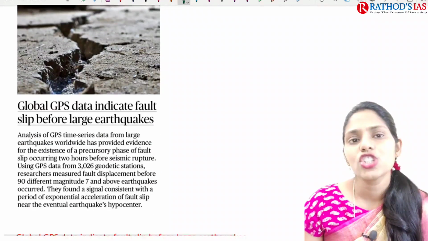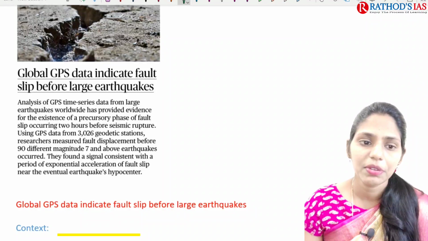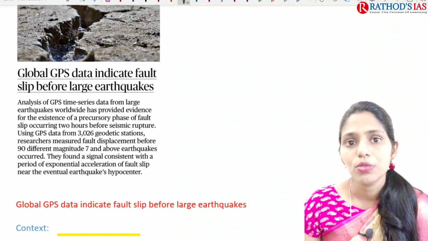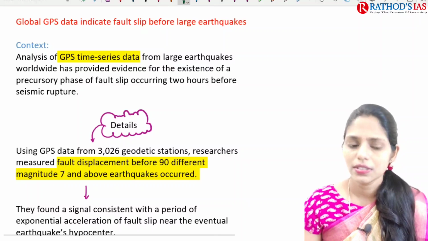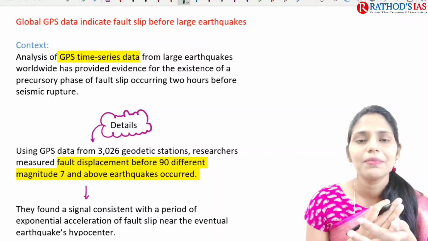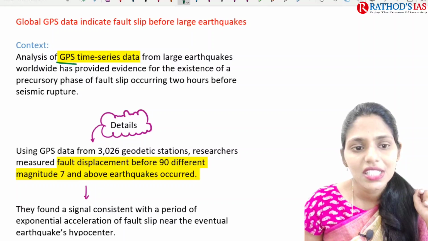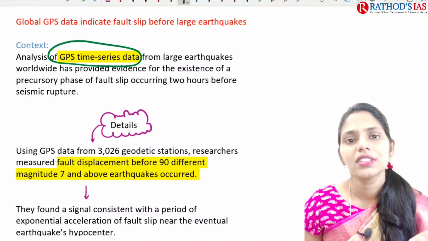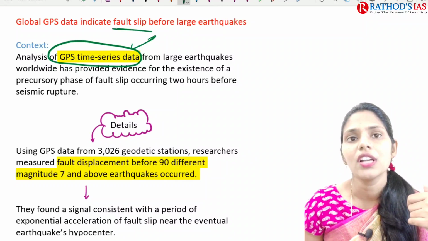Okay. And the next topic is global GPS data indicates fault slip before large earthquakes. This article is important from your geography point of view. GPS is nothing but Global Positioning System. I think you might be using this GPS to find locations, right? When you analyze this GPS time series data before large earthquakes, we can understand that the GPS data will indicate the fault slip.